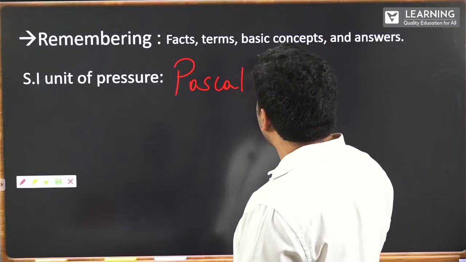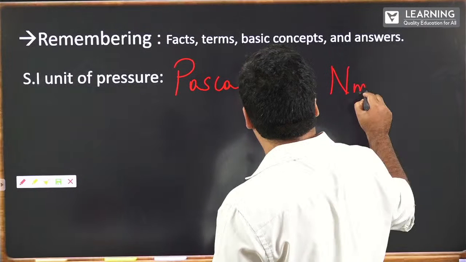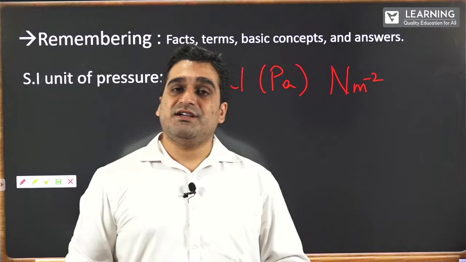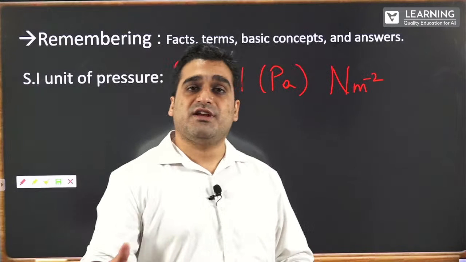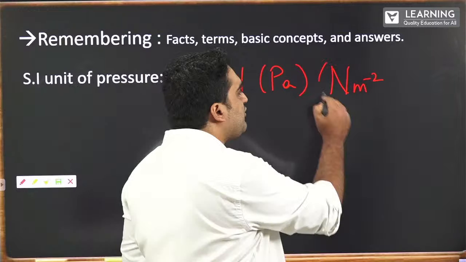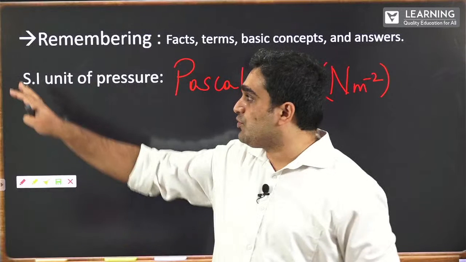It could also be defined as Newton per meter square, because pressure is defined as force per unit area, which could also be defined as Newton per meter square. So this type of question is what relies on remembering the facts.